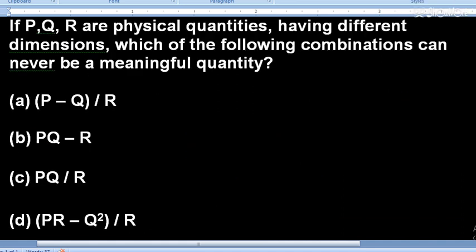So students, now we are going to discuss the next question. The question is on your screen, and you can try this question. You can pause this video. After that you can see the solution. So let's start the question. Now we are discussing the question with 3 physical quantities. Up to this time we were discussing questions having 2 physical quantities like A and B, but in this question I have taken 3 physical quantities P, Q, R. You can see. So you can pause the video and try this question.